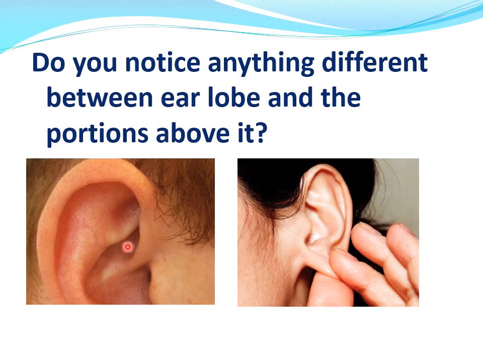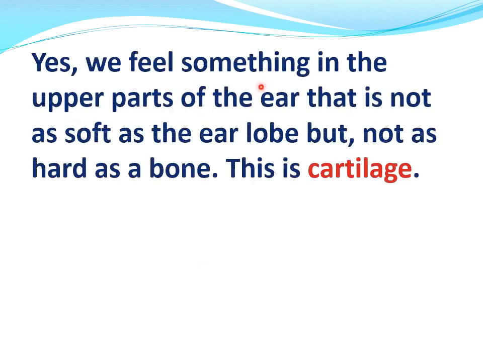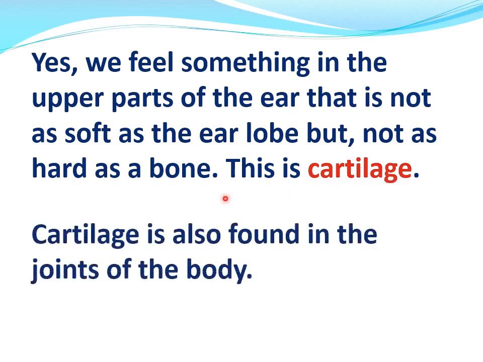We can bend it easily. Yes, we feel something in the upper parts of the ear that is not as soft as the earlobe but not as hard as a bone. This is cartilage. Cartilage is also found in the joints of the body.